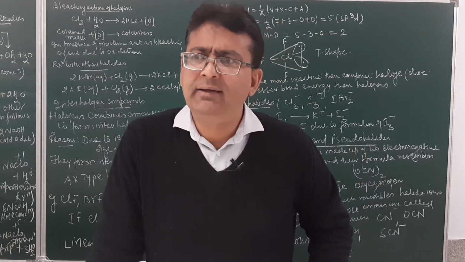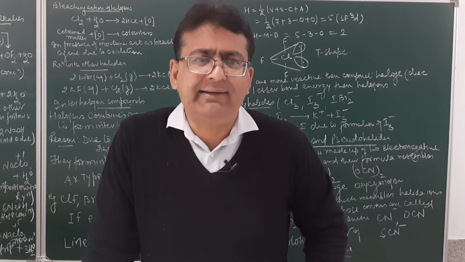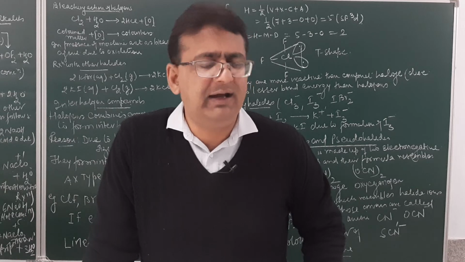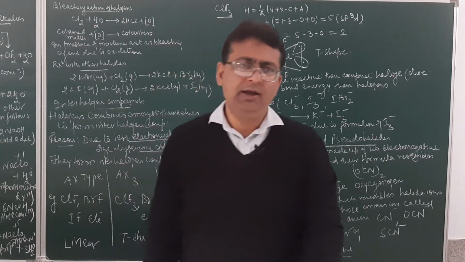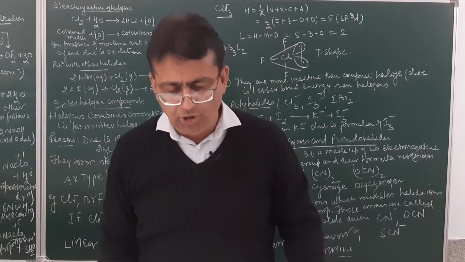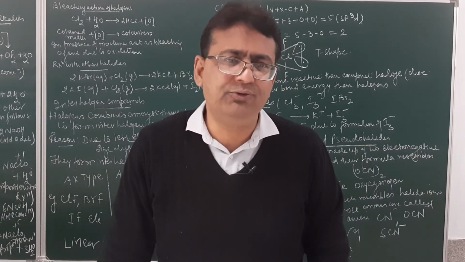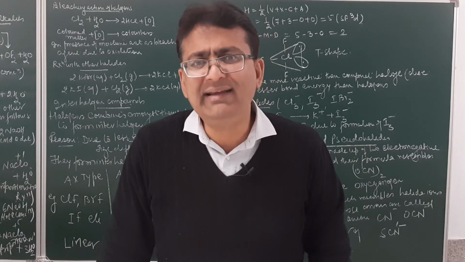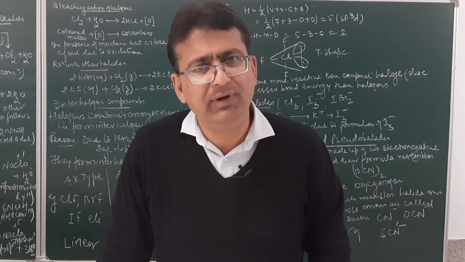These properties have been discussed with you in detail. The question may be asked, why does fluorine show anomalous behavior? I think we can answer this. Due to small size, high electronegativity, absence of vacant d orbital, and low dissociation energy of fluorine, it shows anomalous behavior. With this, student, we complete group number 17. All of you must write why fluorine shows anomalous behavior.